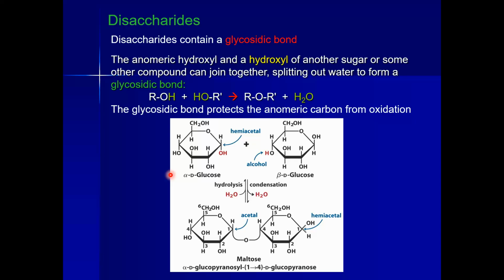So now we are going to discuss the disaccharide, and we are going to see how the glycosidic bond is formed and what this glycosidic bond is. This glycosidic bond is formed because of the removal of the hydroxyl group from one sugar and the hydrogen atom from the other sugar.